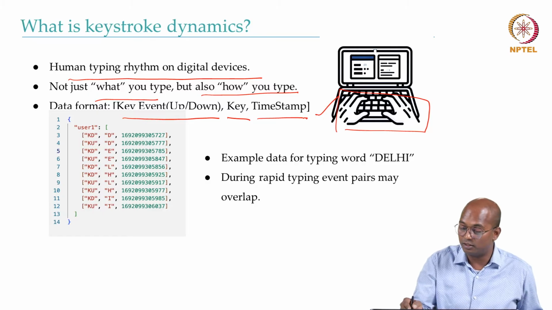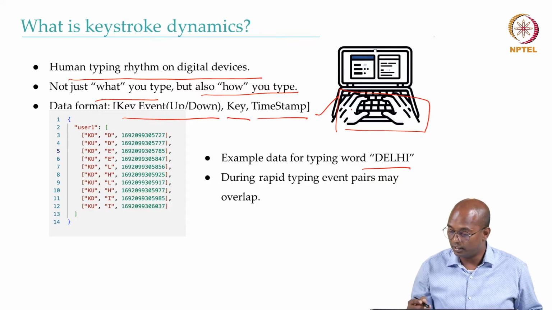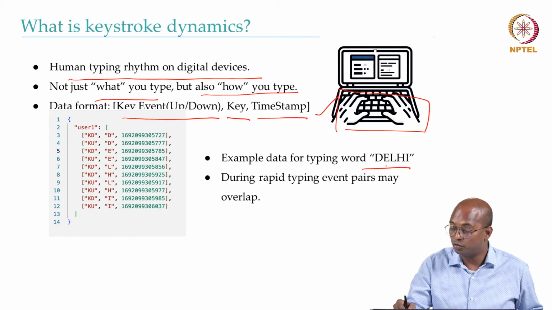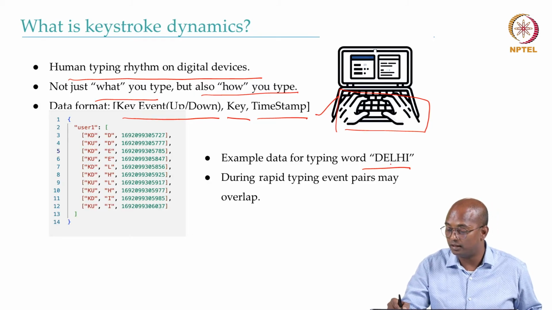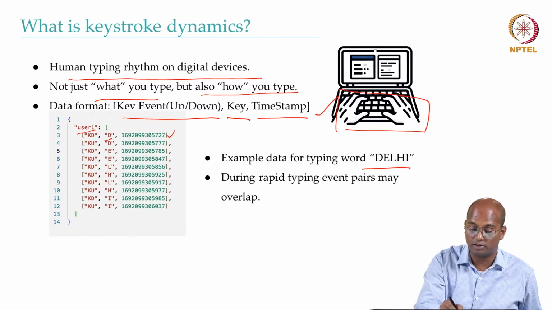So in this case, the person is writing the word Delhi. Delhi includes the letters D-E-L-H-I. In this case you can see that the user first presses D, the key down event happens, and you capture the timestamp.